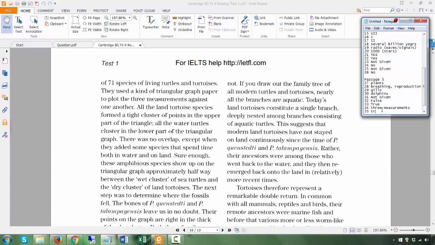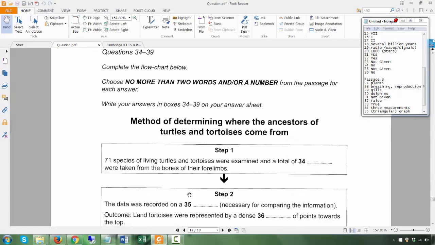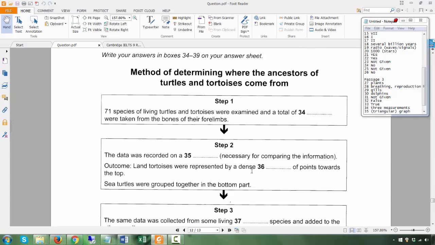The answer would be triangular graph, and the triangular is optional. The data was recorded on a graph, so you can compare, which is necessary for comparing. If you say recorded on a paper, paper doesn't help you to compare. It's talking about a graph.